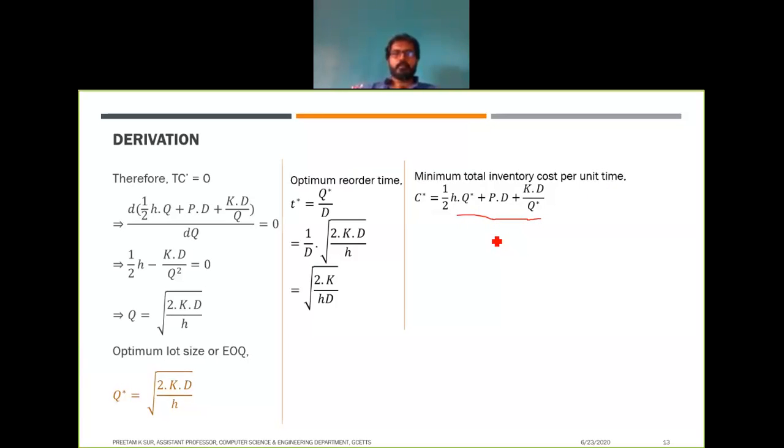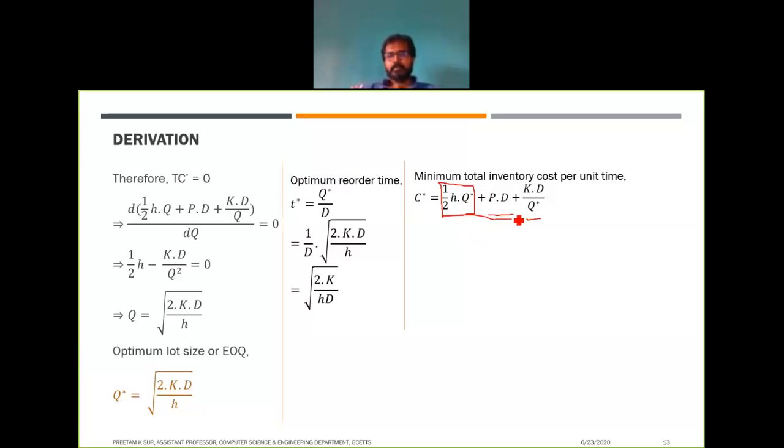Now if you look at each term individually and how it is dependent on the order quantity Q, the first term, the holding cost, is basically linearly dependent on the order quantity Q. So we can use a linear program if you have only the holding cost over there.